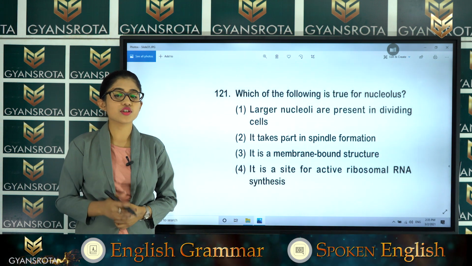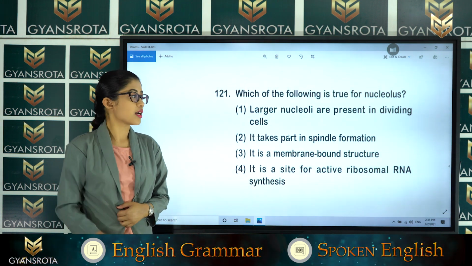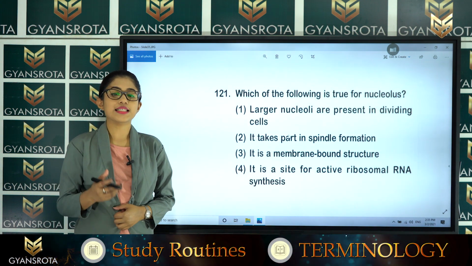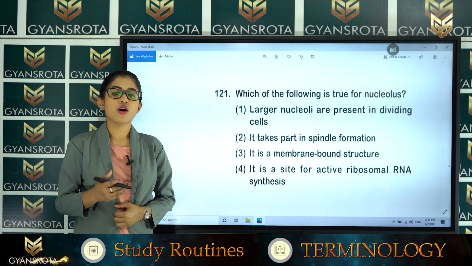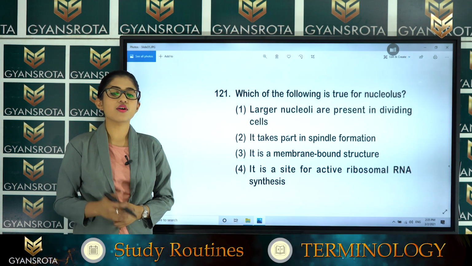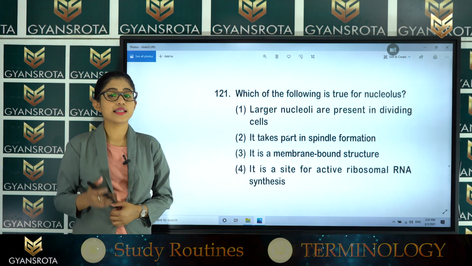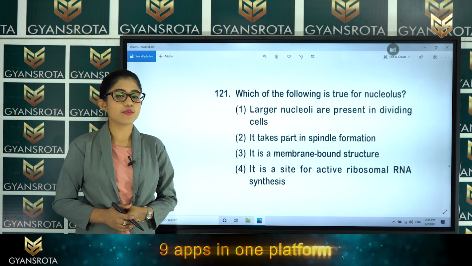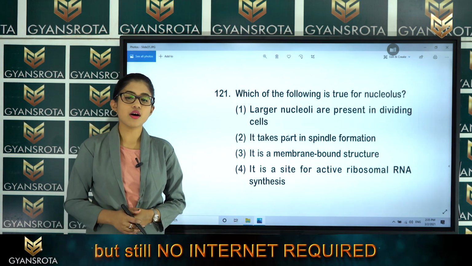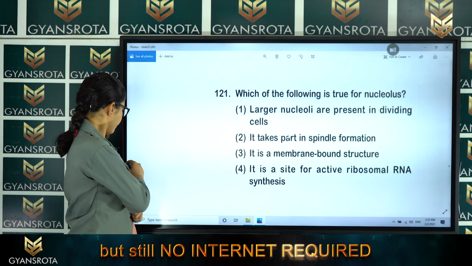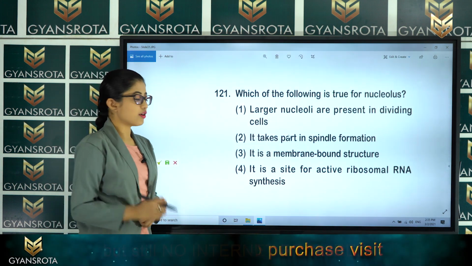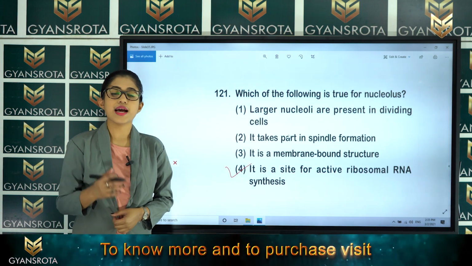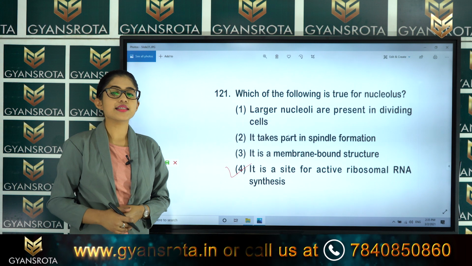So what is the function of this nucleolus? Is it larger nuclei are present in dividing cells, or it takes part in spindle formation, or it is a membrane bound structure, or it is a site for active ribosomal RNA synthesis? So which among them will be the correct option? Option number 4 is the correct answer, that it is a site for active ribosomal RNA synthesis.